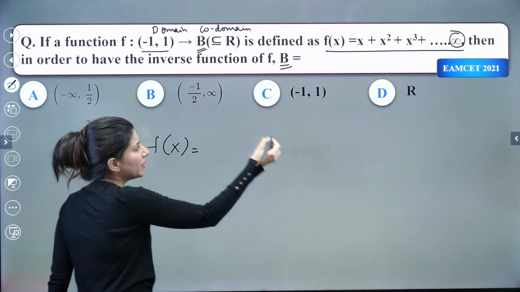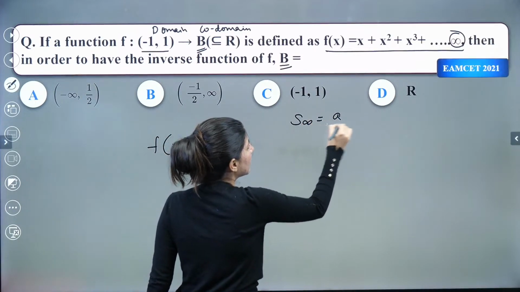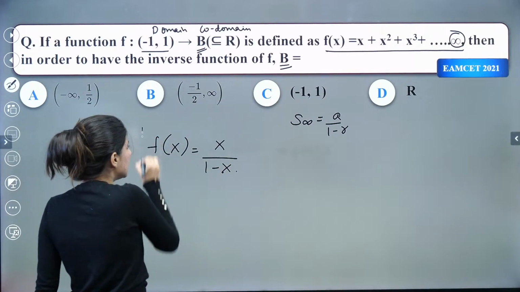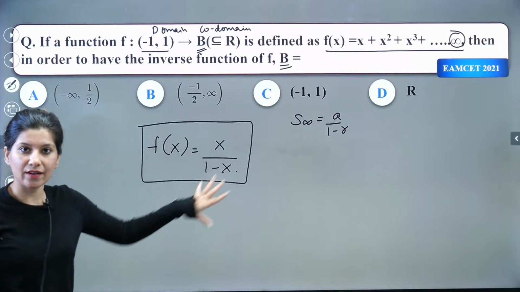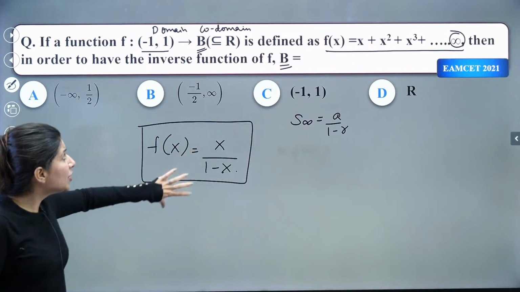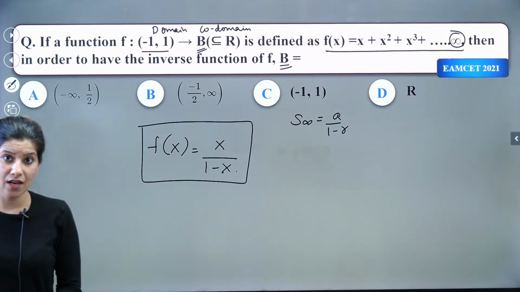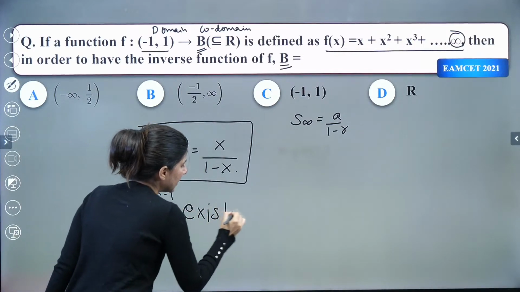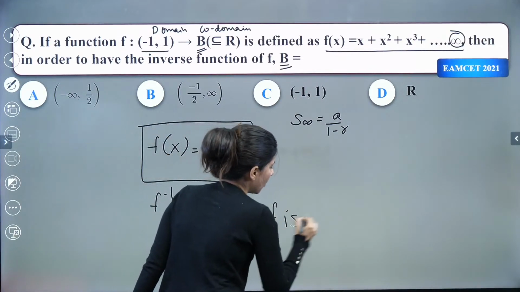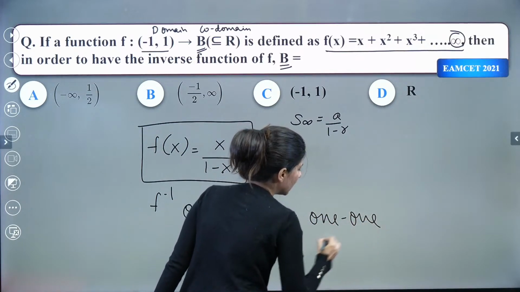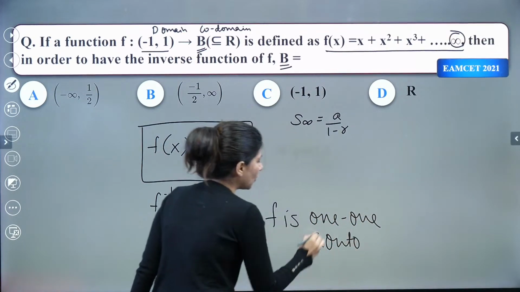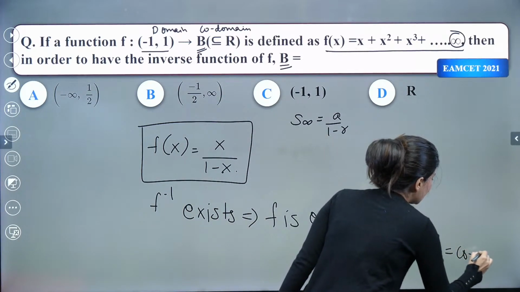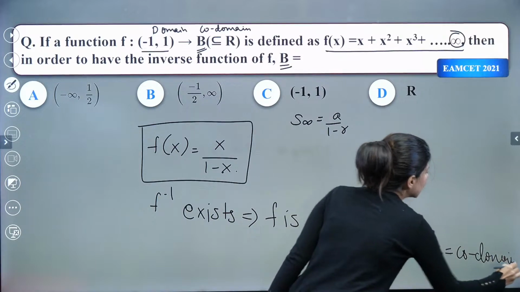So this is an infinite geometric progression. You know S infinity is a upon 1 minus r. So the first term is your x and this is your function. Clearly the function is there. Now they are saying that the inverse of this function exists. What does that mean? If f inverse exists, that simply means that this f is 1 1 and onto. Onto means what? Onto means range and codomain should be exactly matching.